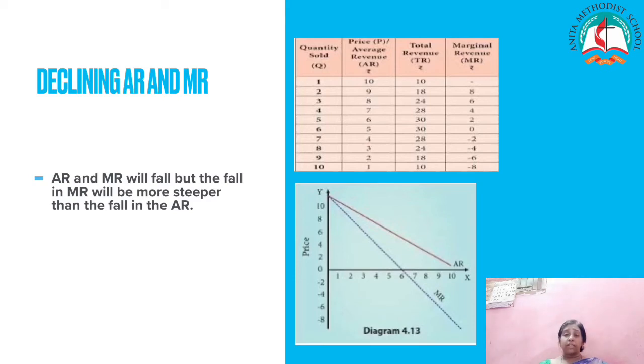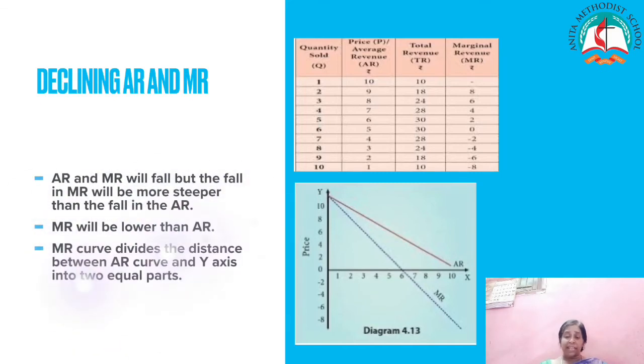So MR will be lower than AR. Both AR and MR will slope downwards from left to right. The MR curve divides the distance between the AR curve and the y-axis into two equal parts. But the decline in AR need not be a straight line. So this is the second relationship, declining AR and MR.